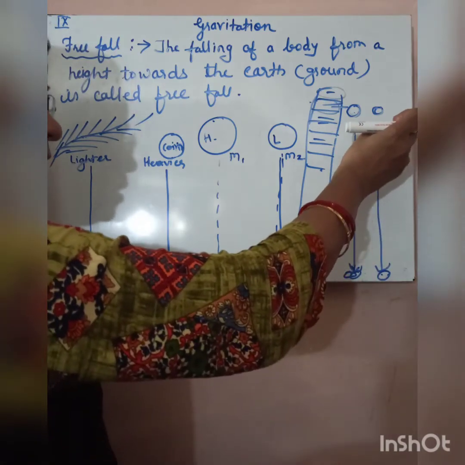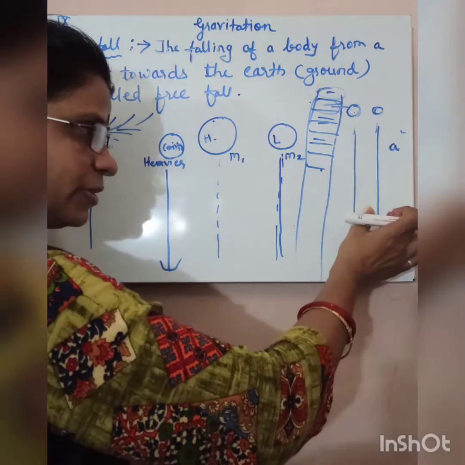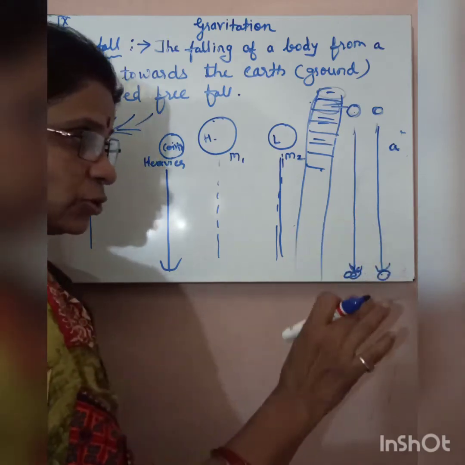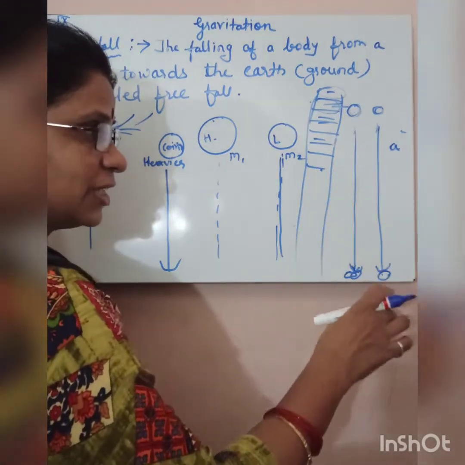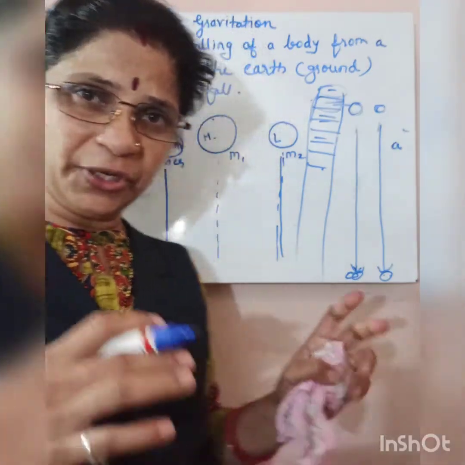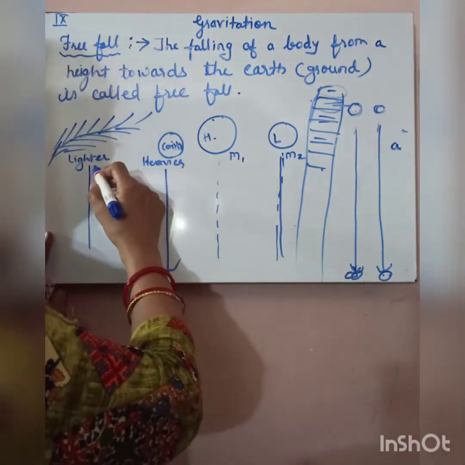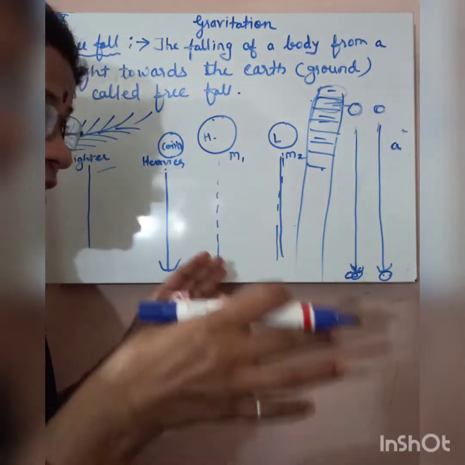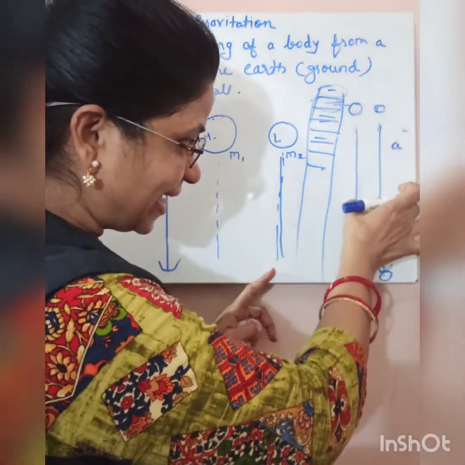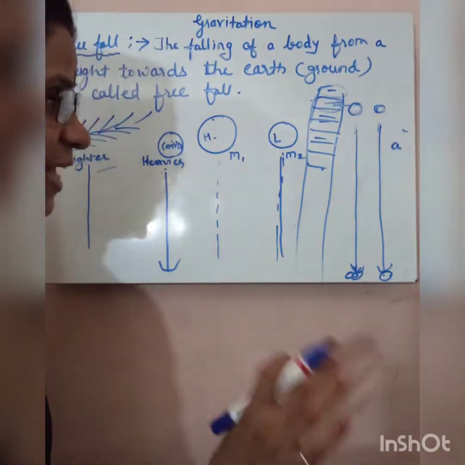Here objects are falling with a particular acceleration, and this acceleration does not depend on their masses. Actually during free fall, either a heavier object or a lighter object, both objects accelerate at the same rate.